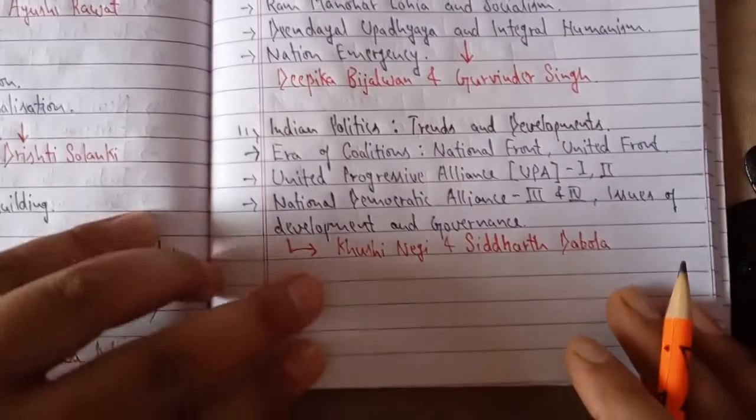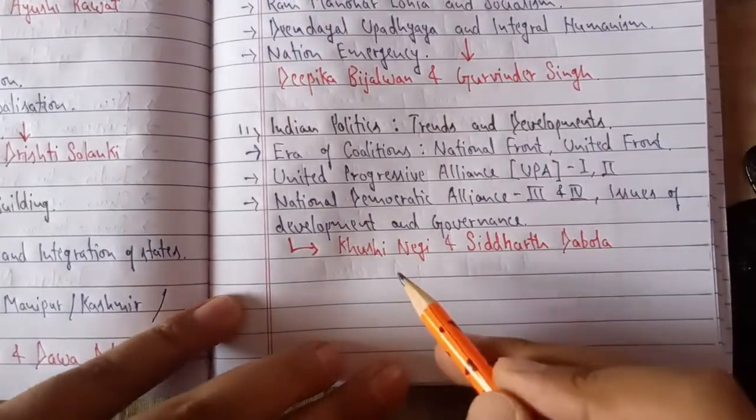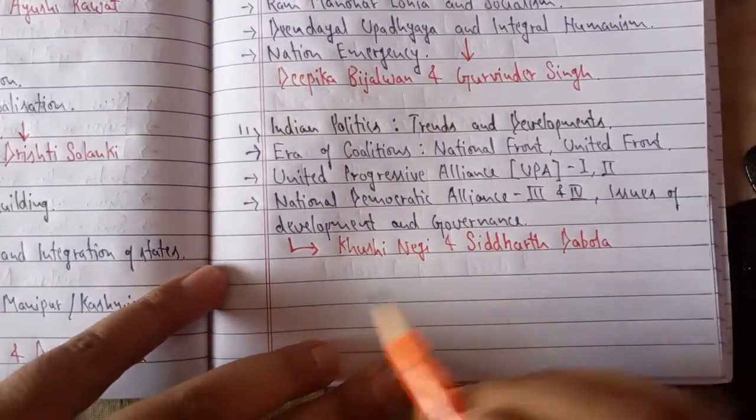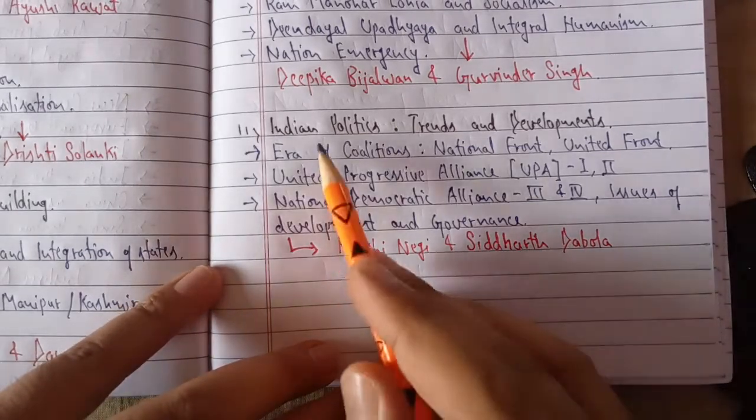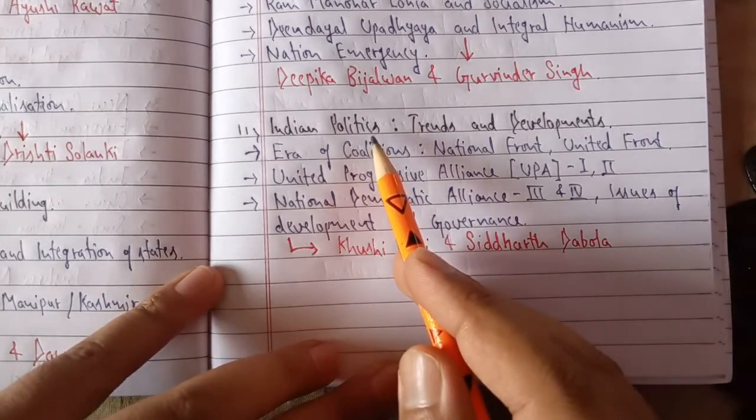And the last topic, and the last two students here are Khushi and Siddharth. So you two have to prepare a report on Indian politics. This will be easy for you if you do some research.